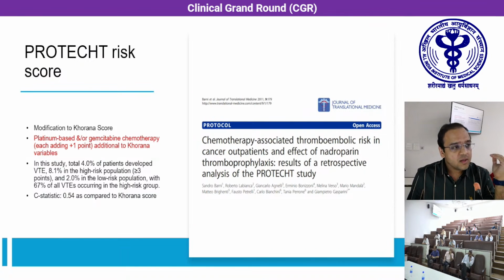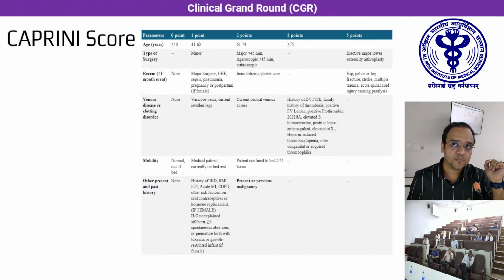There are other tumor specific scores also, as well as chemotherapy specific scores, like the PROTECHT risk score, which includes those patients who are on platinum based therapy or gemcitabine chemotherapy. Both of these were given a score of 1 point, and for those patients who are on this specific chemotherapy, we can use this particular score.